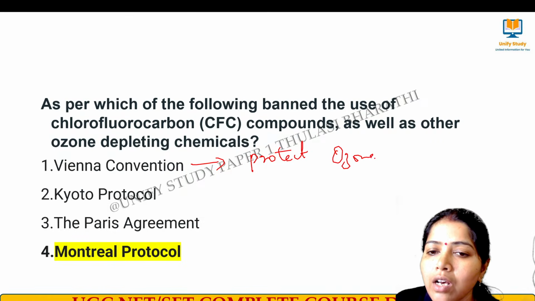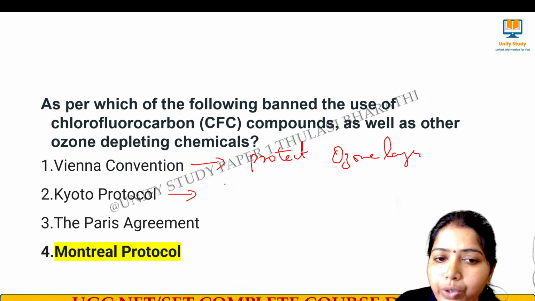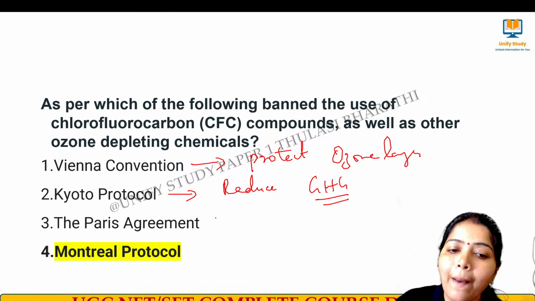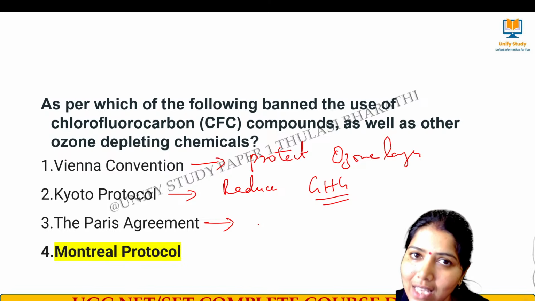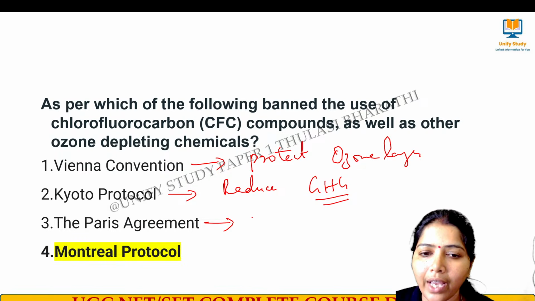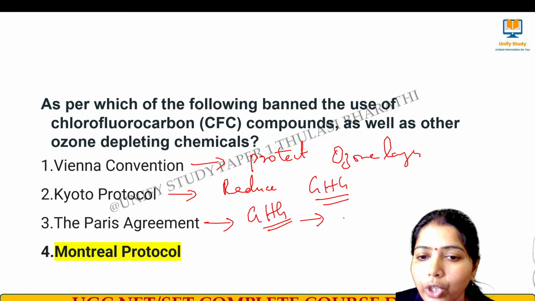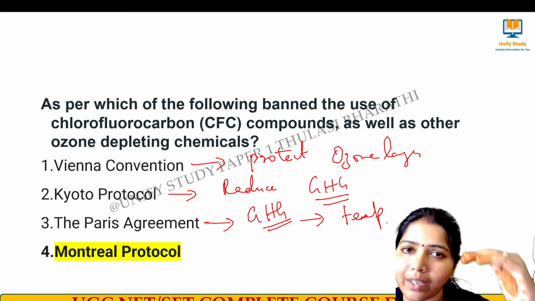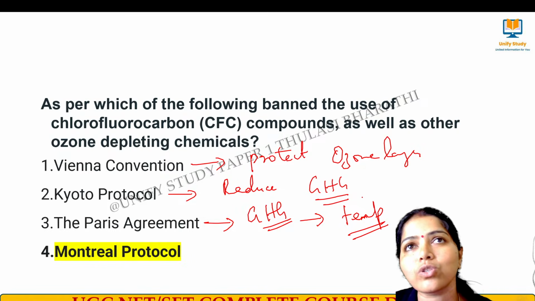The Kyoto Protocol was to reduce greenhouse gas emission. The Paris Agreement is also meant for greenhouse gas emission, but here we had targets. These two are related to greenhouse gas emission, in terms of temperature rise. How to maintain the temperature rise is the main concern of the Paris Agreement. Here they set targets for the emission.